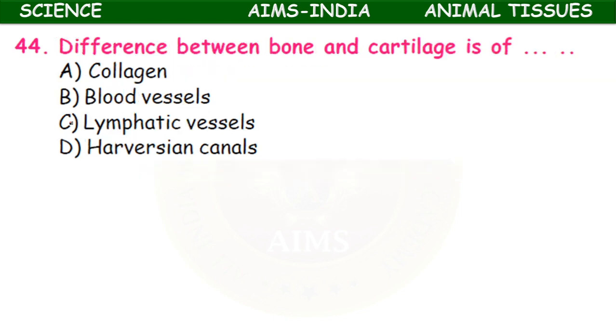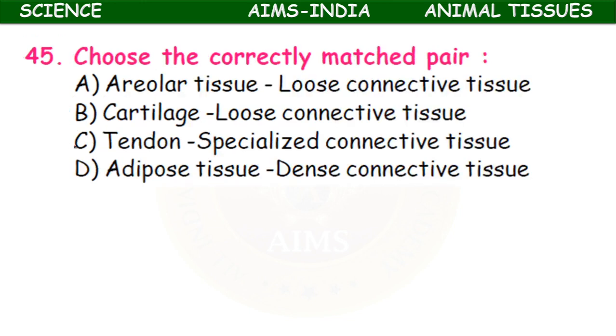The difference between bone and cartilage is of collagen, blood vessel, lymphatic vessels, Haversian canals. Haversian canals are present only in the bones, they are absent in the cartilage. This is the main difference between the bone and cartilage. Choose the correctly matched pair. Areolar tissue, loose connective tissue.